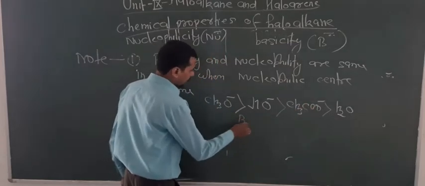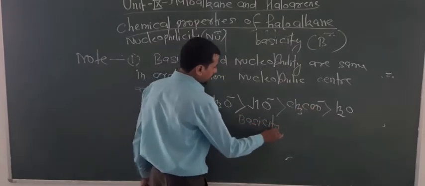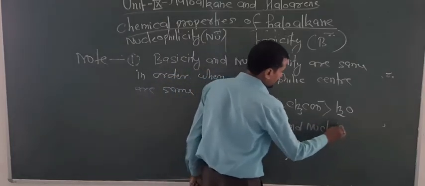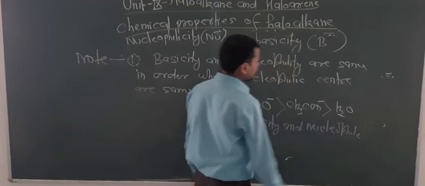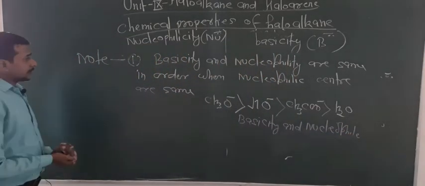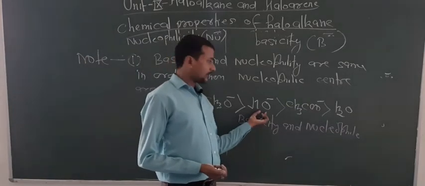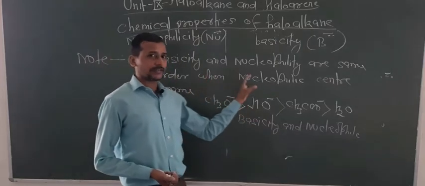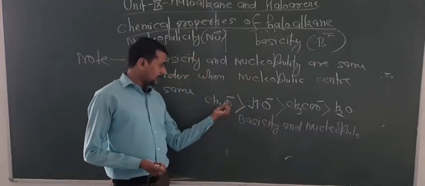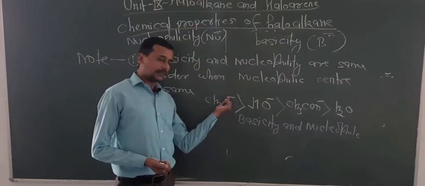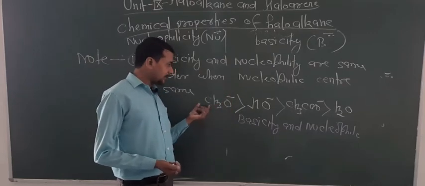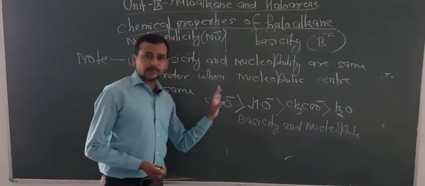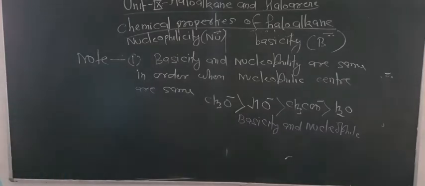So this is the order of basicity and also nucleophilicity. If the central atom is the same, you have to see which behaves as the stronger base. Here the negative charge is localized, and due to the plus I effect of CH3 this increases, so this becomes more basic and hence a stronger nucleophile.